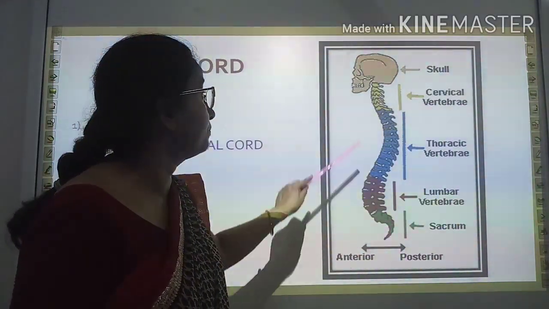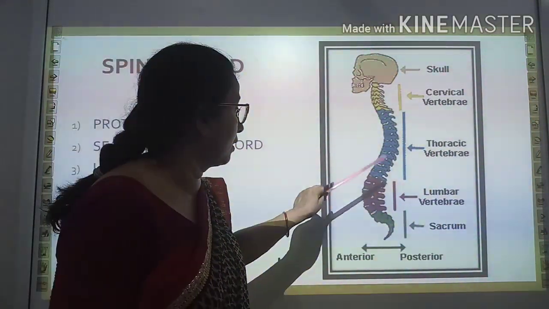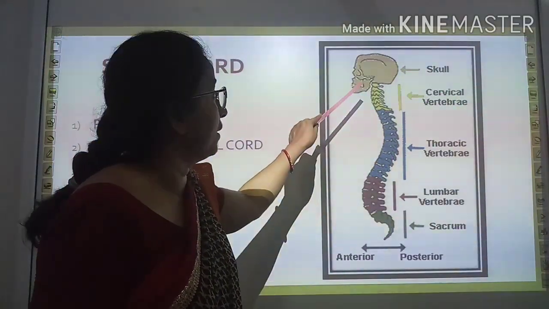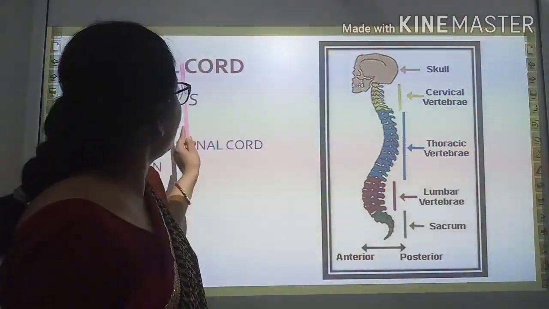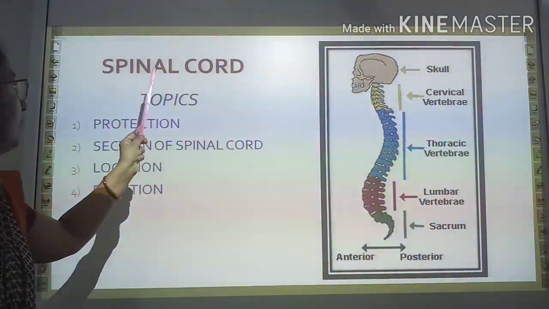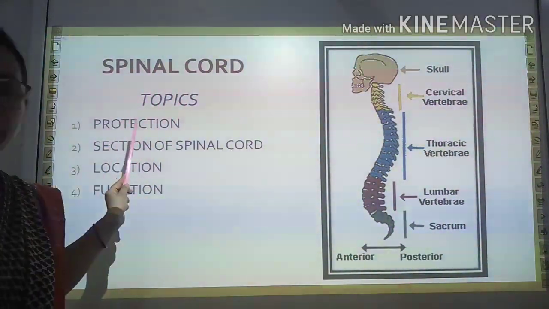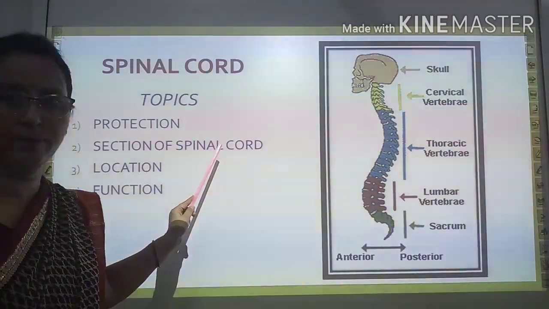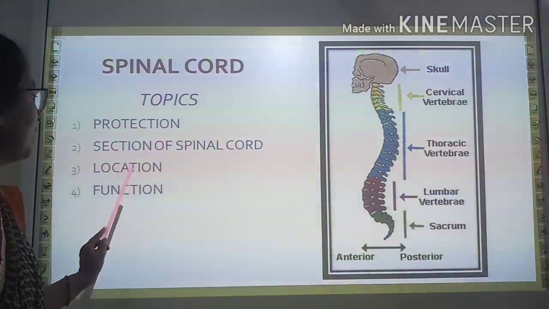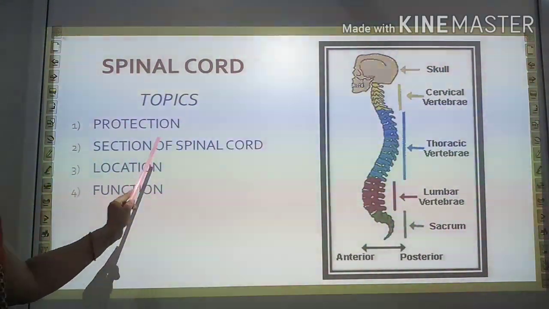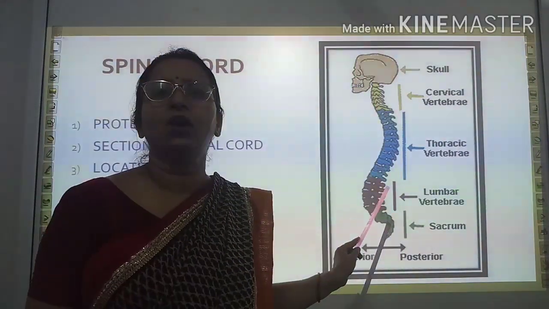Now come to the location. That means when you will see spinal cord, you have to learn about these topics. First one, protection, section of spinal cord, location and function. First I am describing about location.